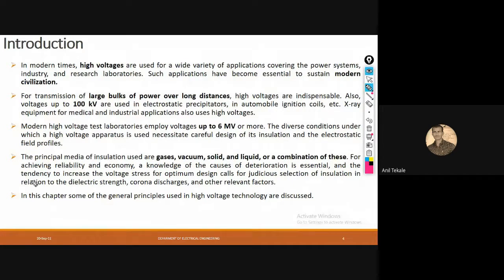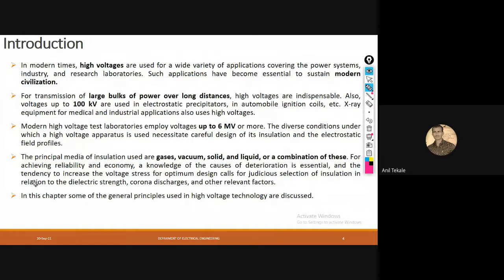for the electrostatic precipitation. Then the modern high voltage test laboratories that are employed have a voltage of around 6 MV. Okay, that is about 6 MV. So what is the use of that?